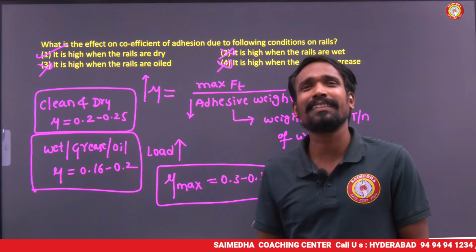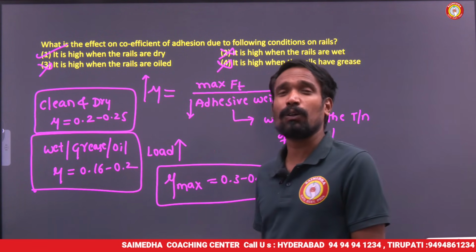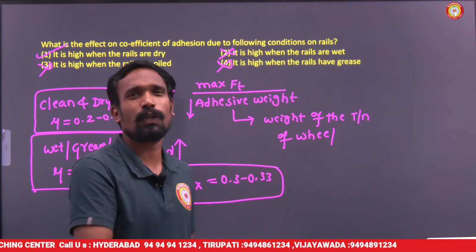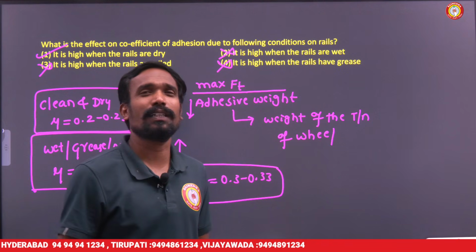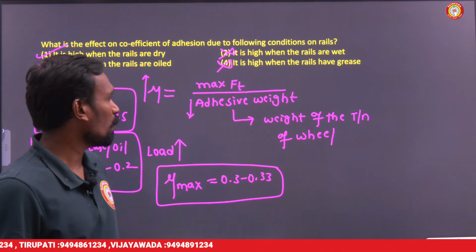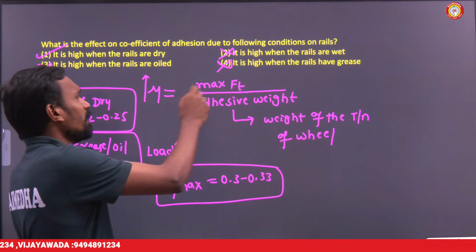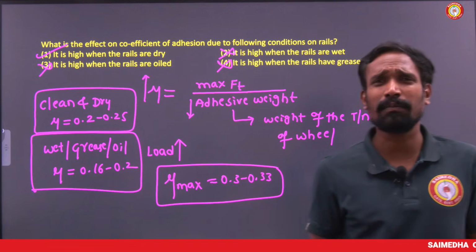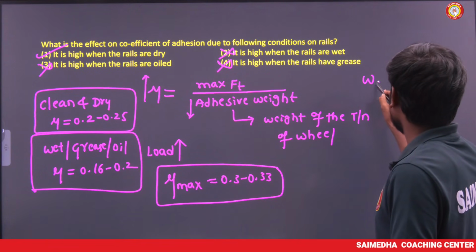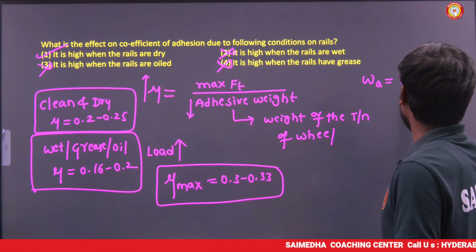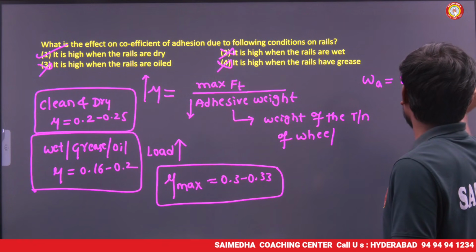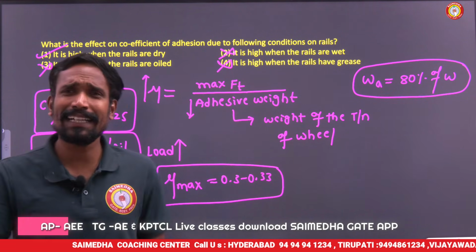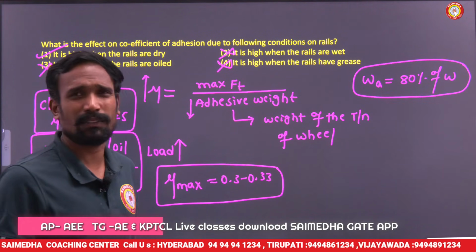In India we are using the sand pouring method. By the sand pouring method we can overcome it. We can improve our coefficient of adhesion and our load capacity. So what I discussed here: coefficient of adhesion is maximum tractive force by adhesive weight. Adhesive weight is the adhesive weight of the train, which is around 80% of the dead weight of the train. The train weight on wheels is called the adhesive weight of the train.